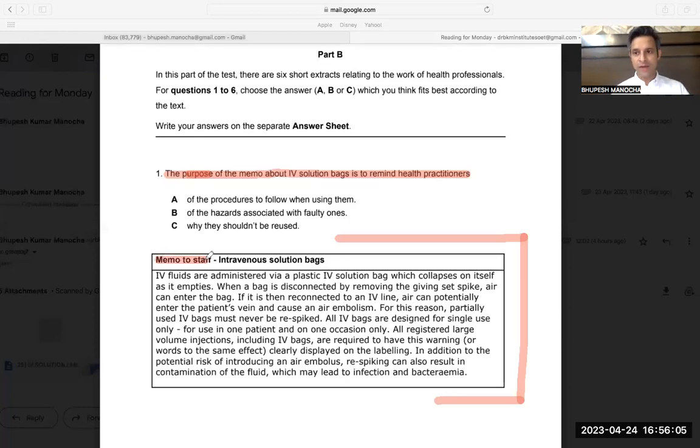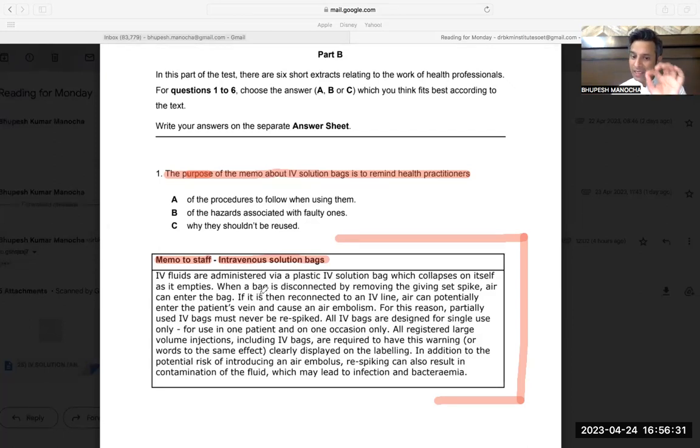Memo to staff. So that means it is a memorandum for the staff. Intravenous solution bags. IV fluids are administered via a plastic IV solution bag, which collapses on itself as it empties. When a bag is disconnected by removing the giving set spike, air can enter into the bag.